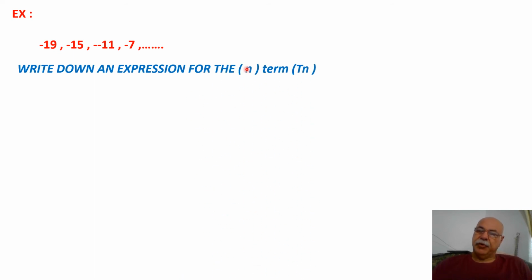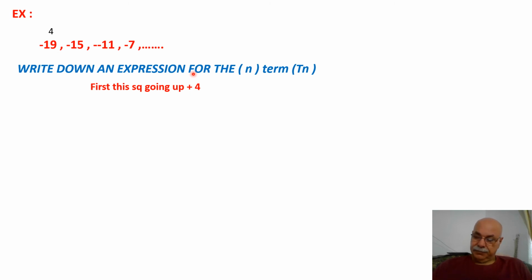Same question as before. He asked me to get the n, to get the equation of the n-th term from the sequence. First, this sequence is going up by plus 4, plus 4, plus 4, plus 4.